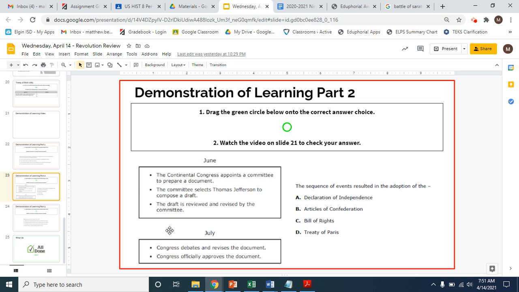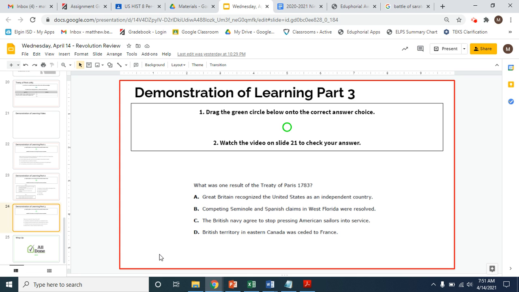So we're talking about documents. We're talking about something that was written, right? It's a draft. And we're talking about Thomas Jefferson being the author of that draft, okay, the writer of that draft. So what would be a document that Thomas Jefferson is famous for writing? The correct answer, and certainly the only answer here that makes sense, would be A, the Declaration of Independence.